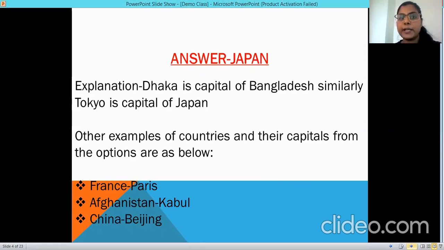As I already explained, Dhaka is the capital of Bangladesh. Similarly, Tokyo is the capital of Japan. You should also observe all the other options given so that you can find the answers, and that will help you form other questions. Like Paris is for France, Kabul is for Afghanistan, and Beijing is the capital of China. Okay, so this forms other questions. It can also be asked as a question, so this makes your four questions here.